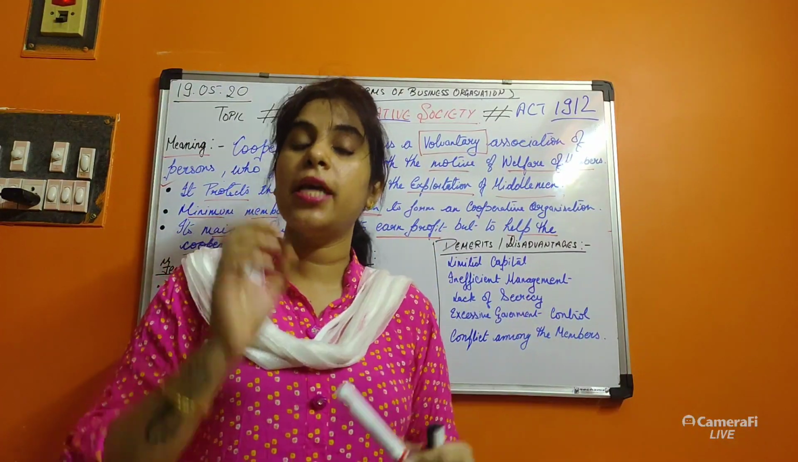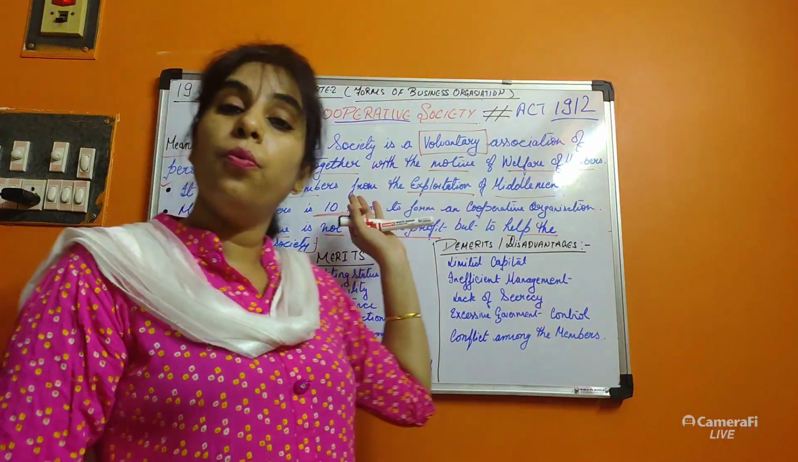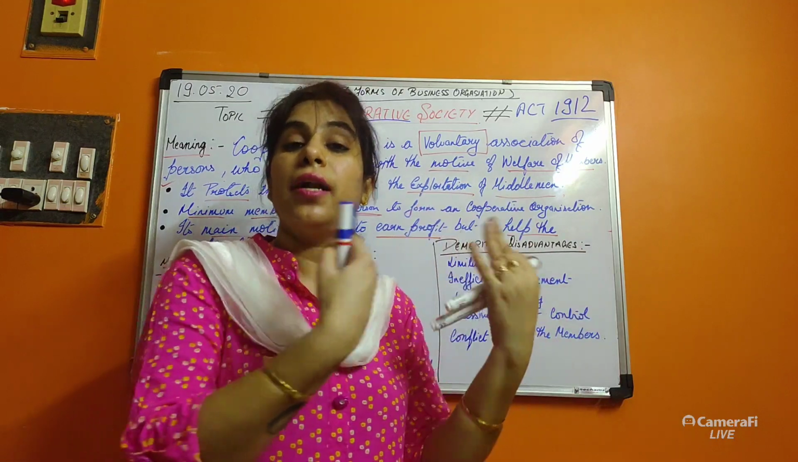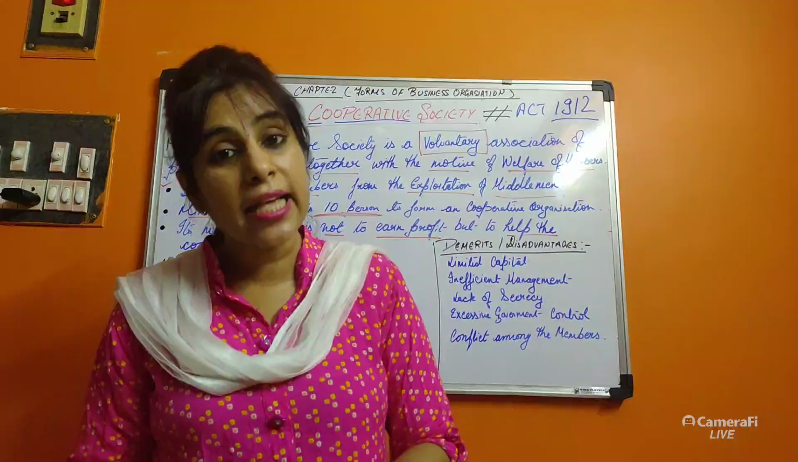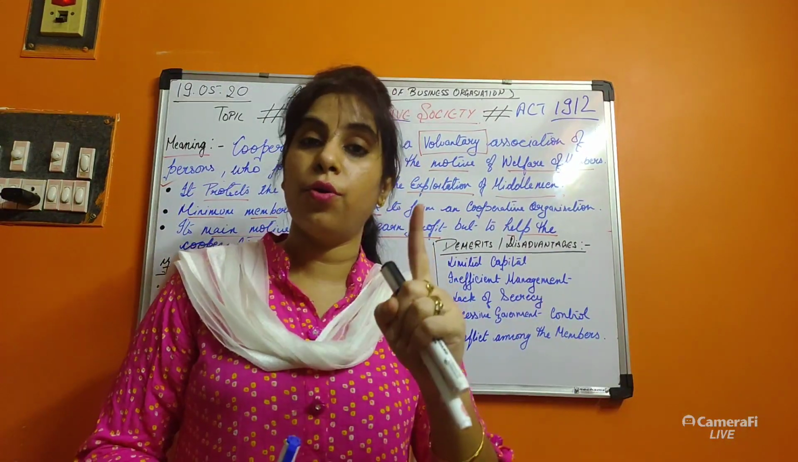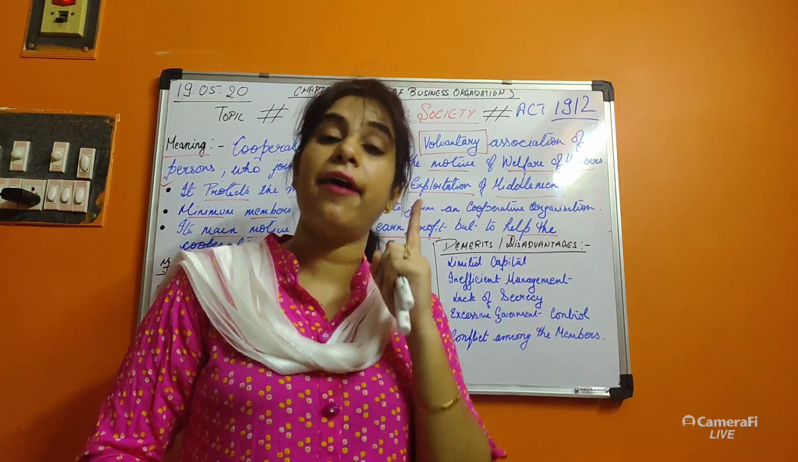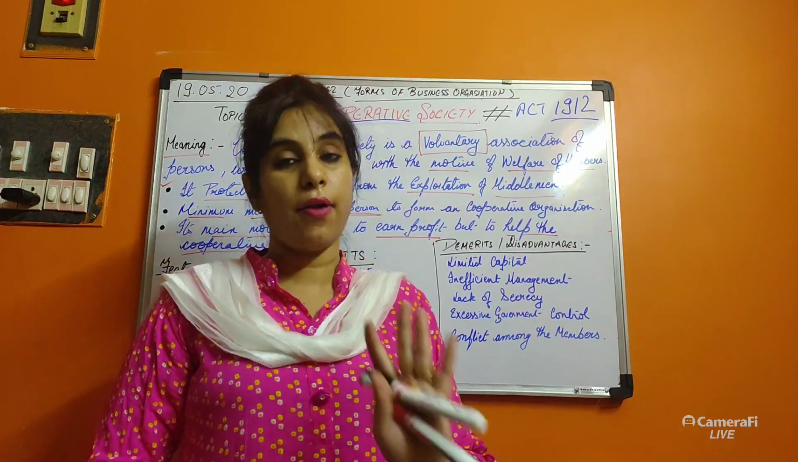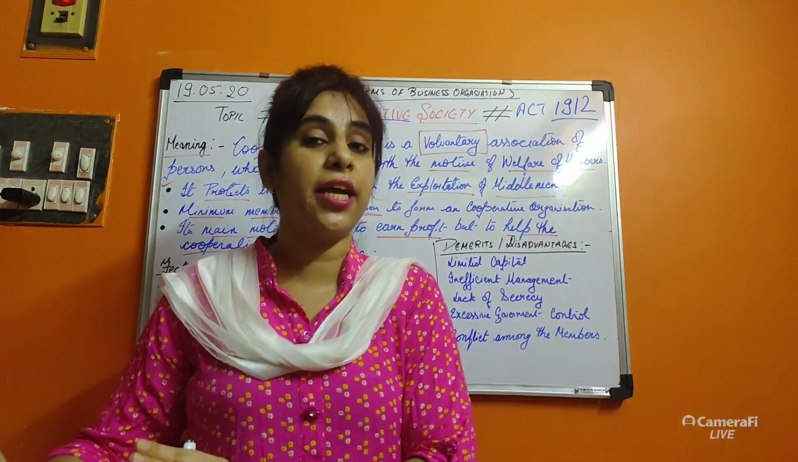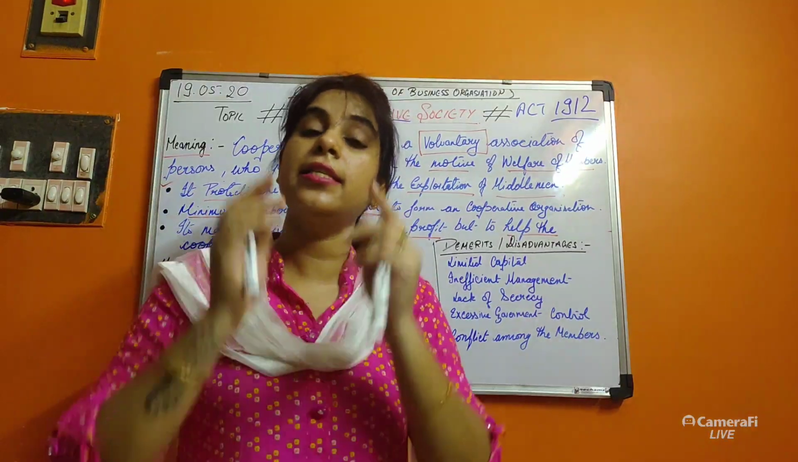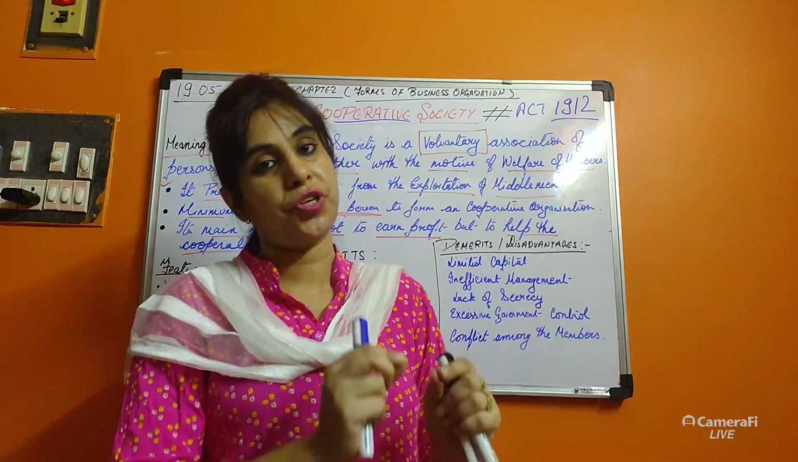If there are 10 members in the society, and somebody introduces more capital and somebody introduces less capital, still it is one vote for one person. Everyone has equal voting rights. There is no discrimination on the basis of caste, capital, or gender. There is an equal voting right for every member in the cooperative society.